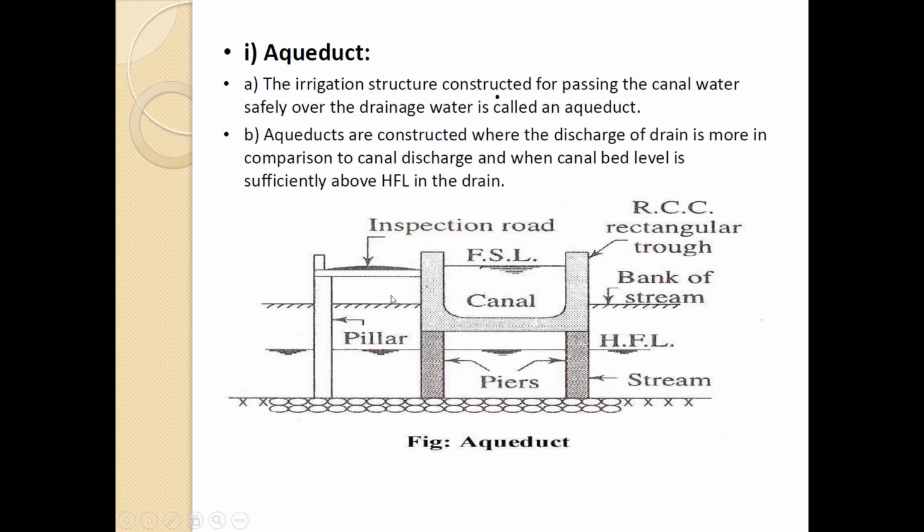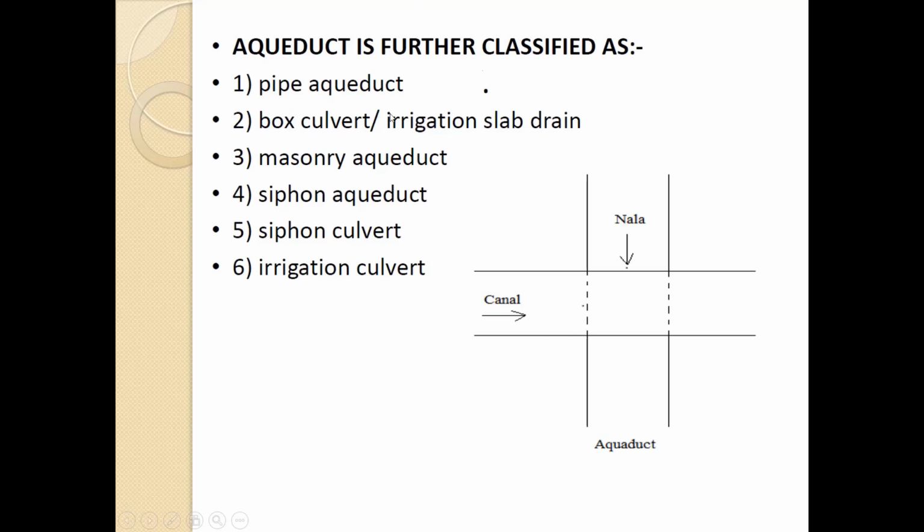HFL of the drain. So, here you can see this is the canal and this is the stream, that is drainage, and this is the bank of the stream. So the canal is going over this particular stream with the help of these piers, and this is the inspection room. So here you can see this is the aqueduct. Now the aqueduct is further classified as pipe aqueduct, box culvert or irrigation slab drain, masonry aqueduct, and siphon culvert or irrigation culvert. Here you can see this is the nala and the canal is going over that particular nala. So it is called an aqueduct.